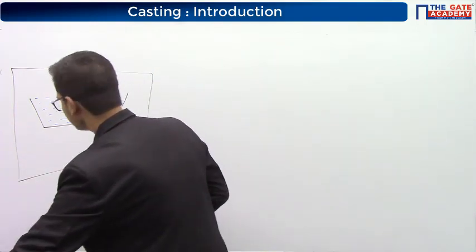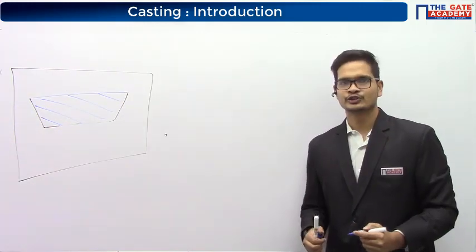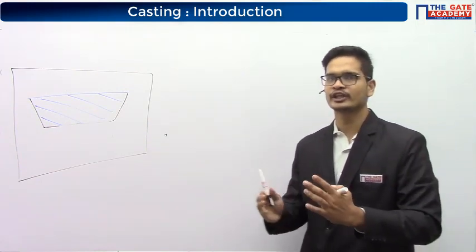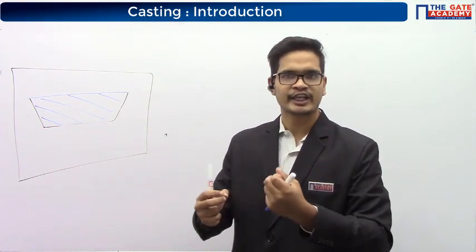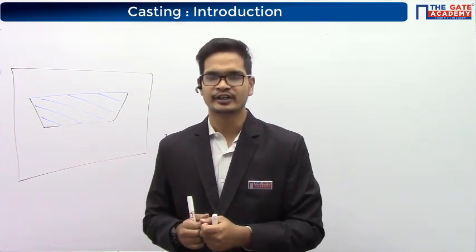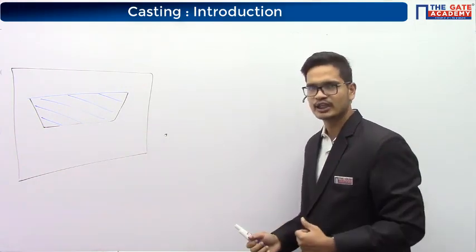So after some time, this ice will become solid in this shape. So this is, in a way, a casting process. We poured water inside a tray. We kept the tray inside the freezer. We allowed the water to get solidified. It became ice. Okay. Then we'll remove the ice and we'll use the ice.